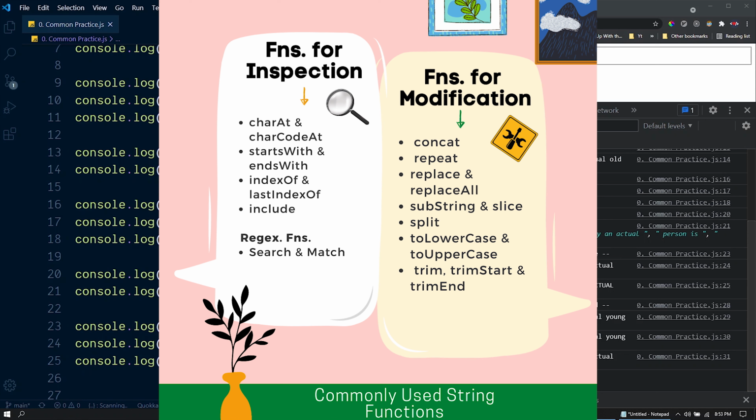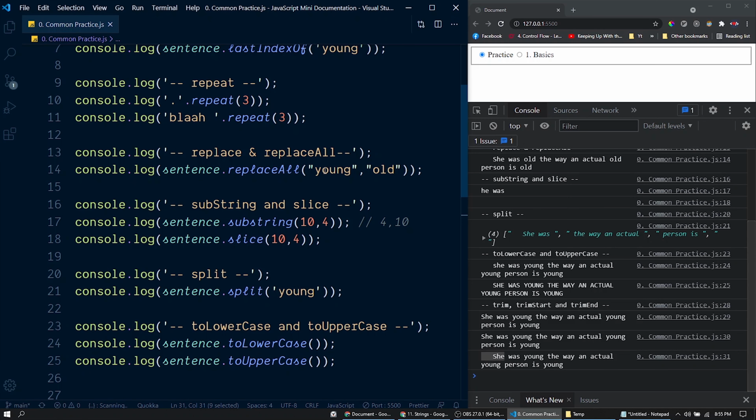Now let's talk about functions involving regular expression, search and match. They come under functions for inspection. These two functions only accept regular expression. So to discuss these functions, regular expression is a prerequisite. Unfortunately, we can't discuss regular expression in this session. I will discuss that in a different video. Once I do that, I will give the link in the video description and inside the video icon. For now, let's briefly explain what is a regular expression.